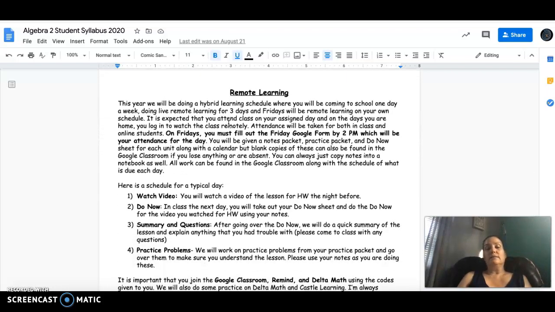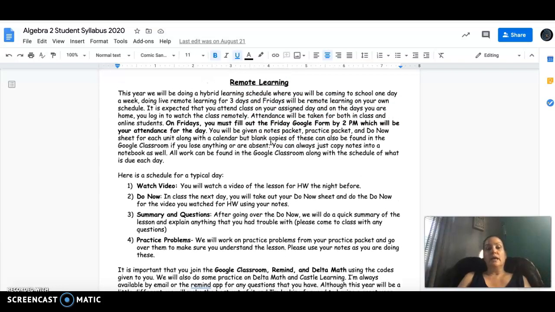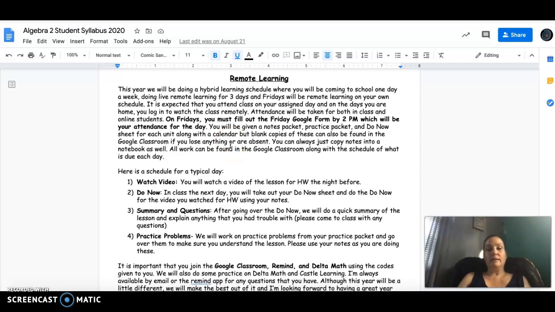And then this is just a little explanation of the remote learning that we're doing. So they're coming to school 1 day a week and doing live remote learning the other 3 days, or some students are doing live remote learning for 4 days, and then Fridays are remote learning on their own. It is expected that they attend class on their assigned day in school, and days at home that they are watching remotely. Attendance will be taken every day, including Fridays, in which Fridays they hand in the Friday Google form, and that's in addition to whatever assignment that we do have on Friday.